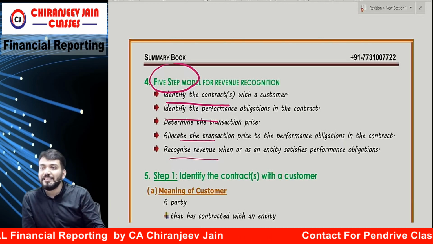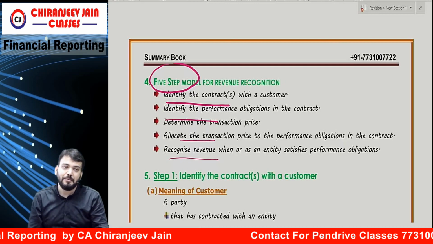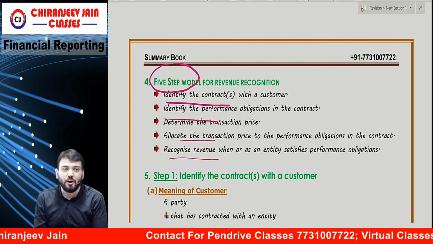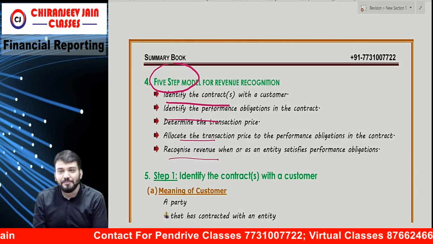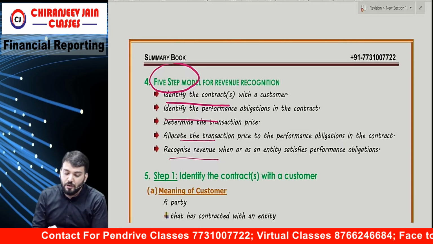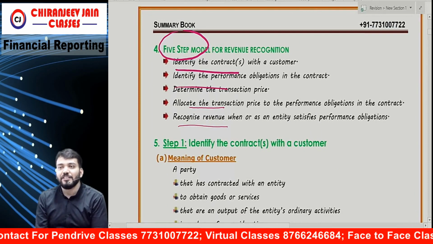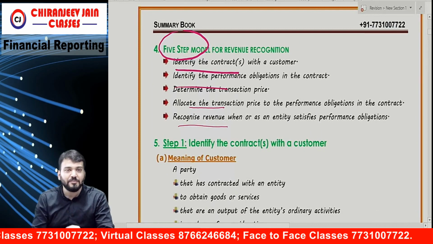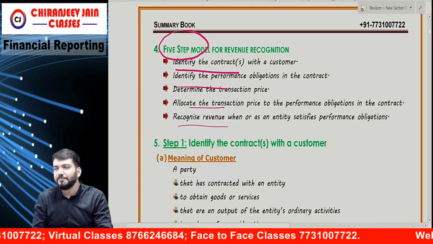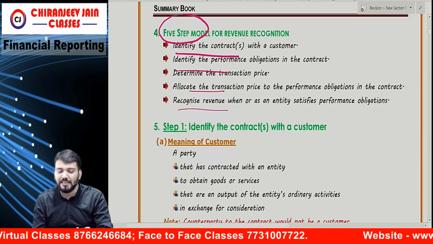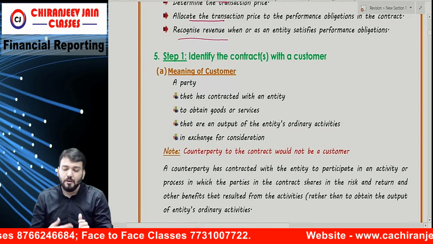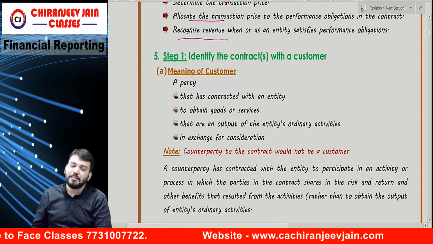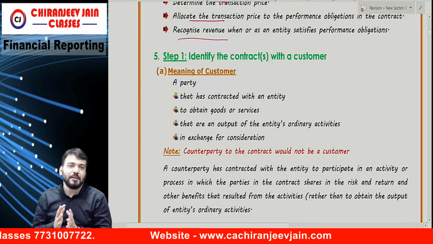First step is what? Identify contract with customer. Second is what? Identify performance obligation in the contract. Third is what? Determine transaction price. Correct. Then allocate transaction price to the performance obligation in the contract. Then last, recognize revenue as and when performance obligation is satisfied. Correct. One by one we'll do first step number 1, then step number 2, then step number 3, then step number 4, then step number 5, then the chapter will be closed.